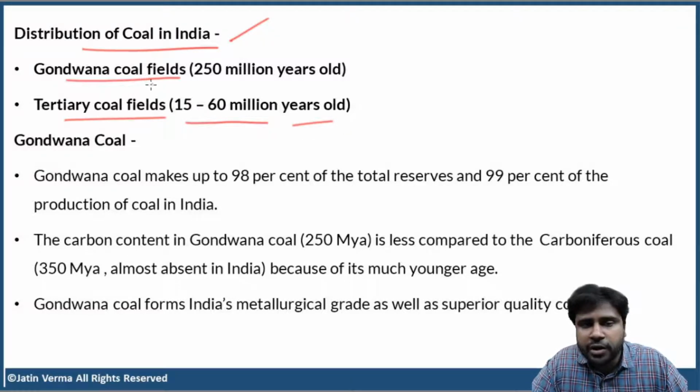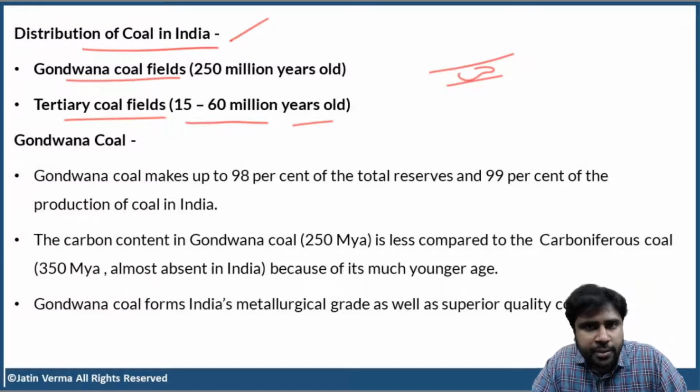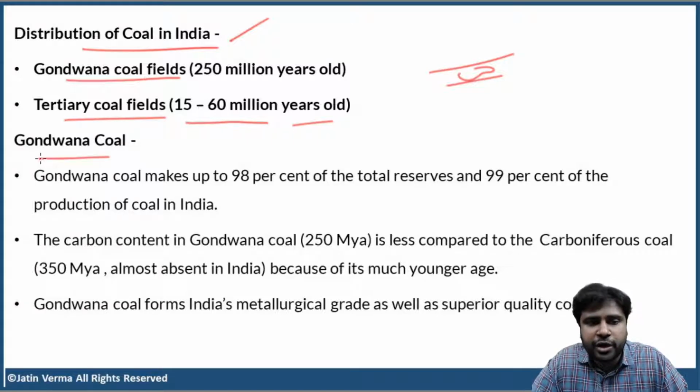Okay. Gondwana coal is found in those rocks which are called the Gondwana series of rocks. Just try to understand this way. It's very simple. I'm trying to make it very less complicated. See, coal is found between two layers of rock. Just keep that in mind. So Gondwana coal is found in those rocks which are called the Gondwana series of rocks or Gondwana family of rocks. The same thing for tertiary coal. Now, what do you mean by Gondwana? I'll explain. Please don't worry. First, try to understand Gondwana coal.